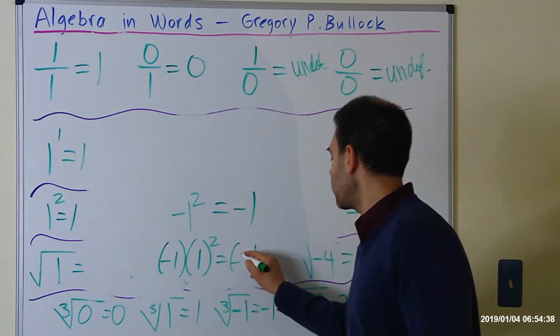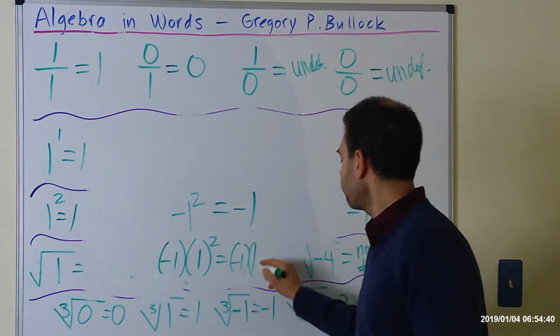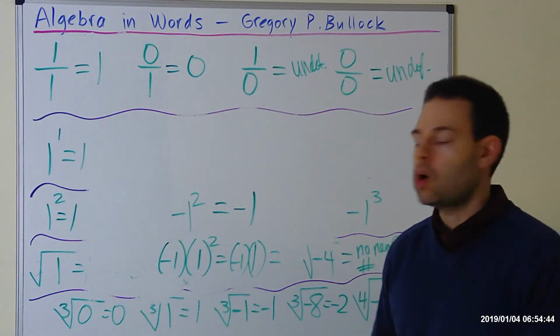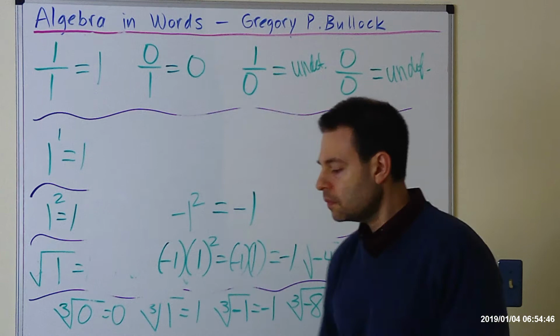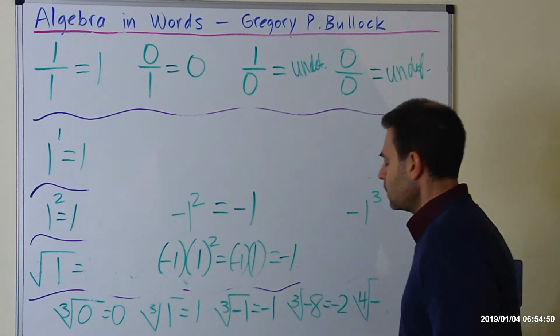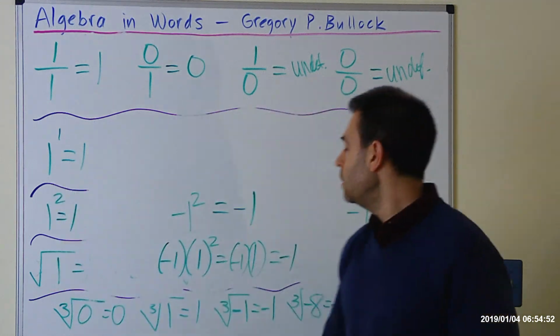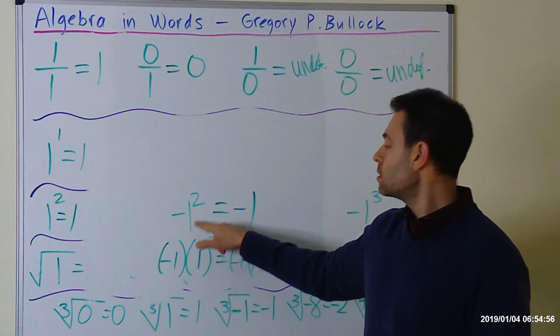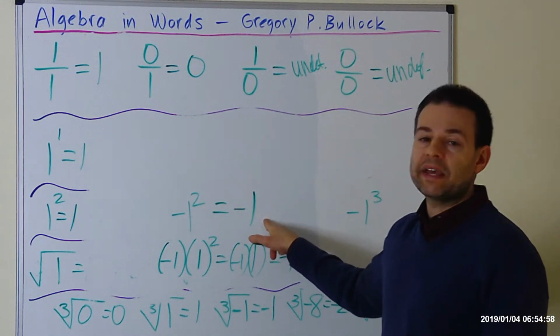So I'm going to write the negative 1 here. Negative 1 times positive 1 is negative 1. So to summarize that, negative 1, the base negative 1, not in parentheses, squared, is equal to negative 1.